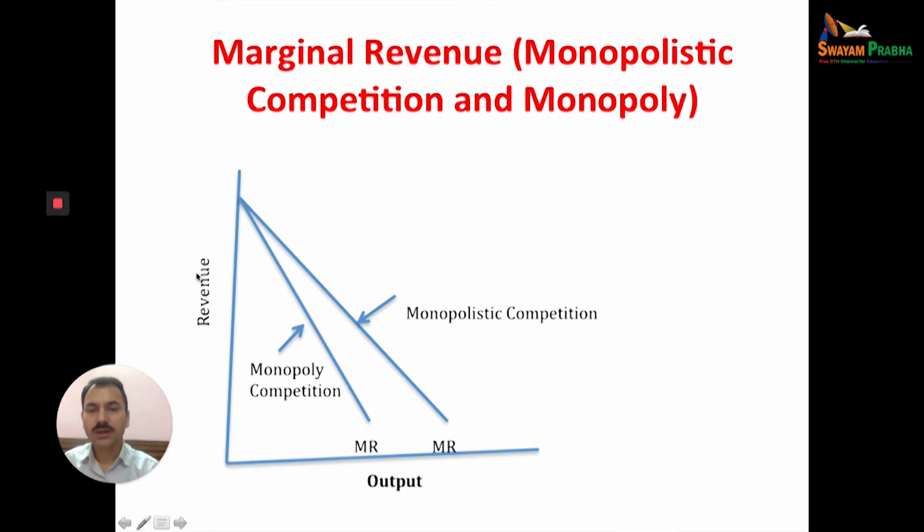So hopefully you are able to understand the difference between the two, even the marginal revenue curve and average revenue curve. In imperfect competition, AR and MR will be downward sloping, but in monopoly, whether the average revenue curve or marginal revenue curve, it will be steeper as compared to monopolistic competition. In monopolistic competition, MR will be more elastic.